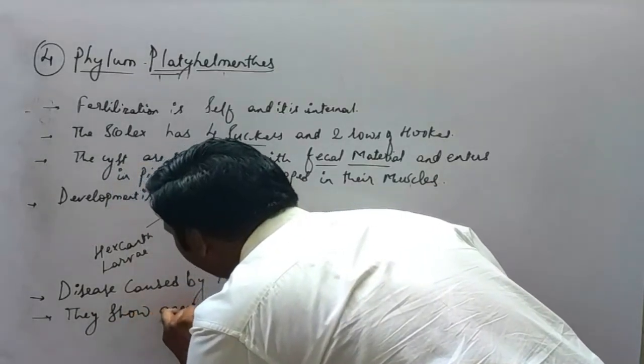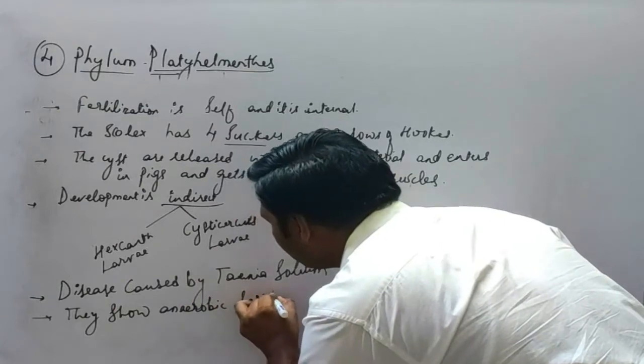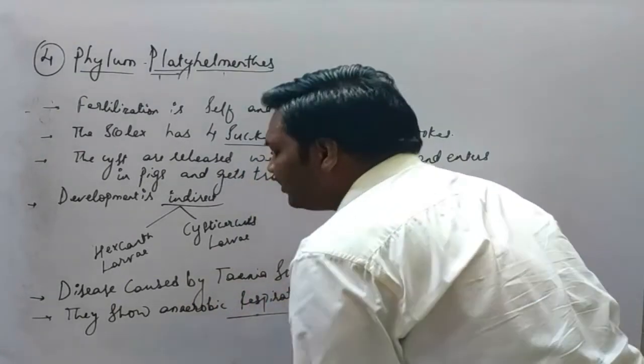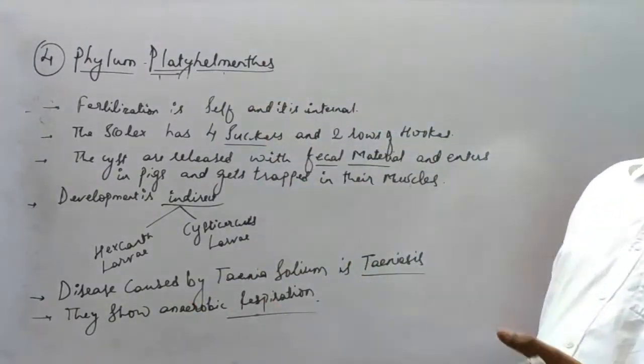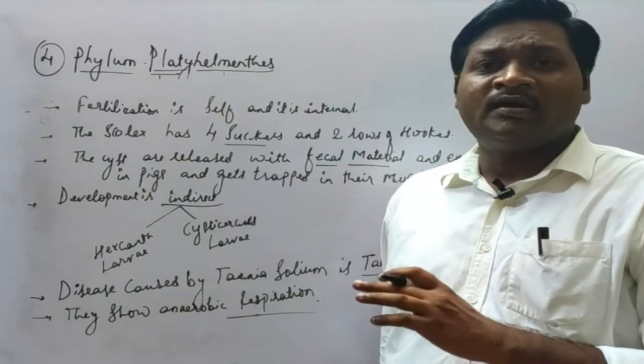So this is about the phylum Platyhelminthes and the example Taenia solium, that is called tapeworm.